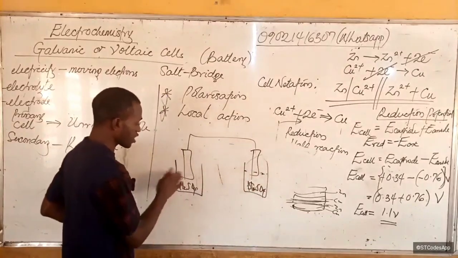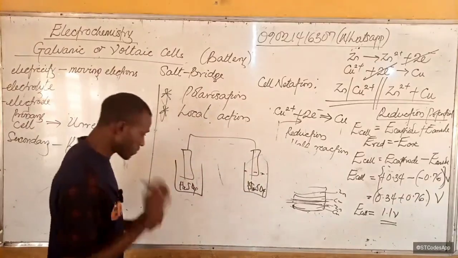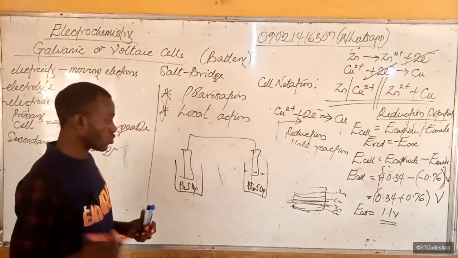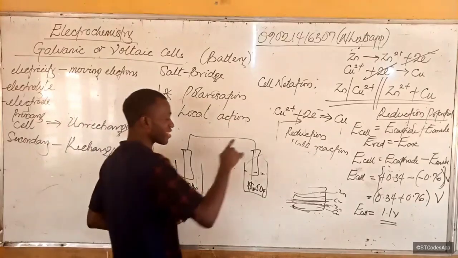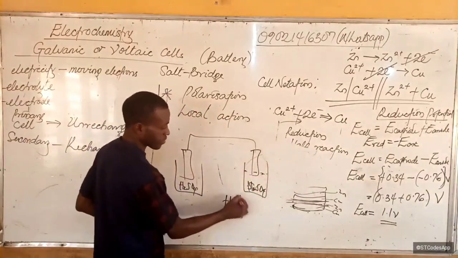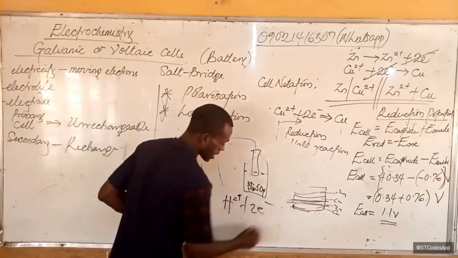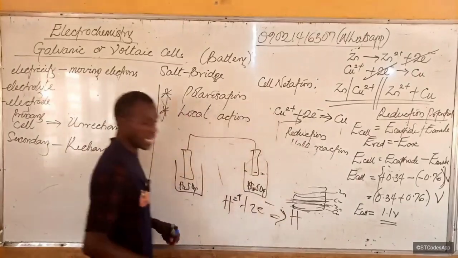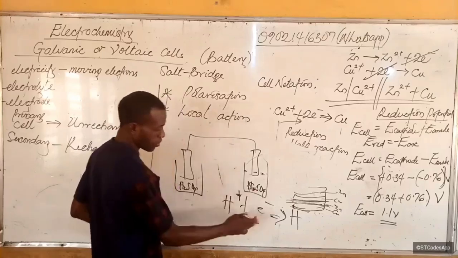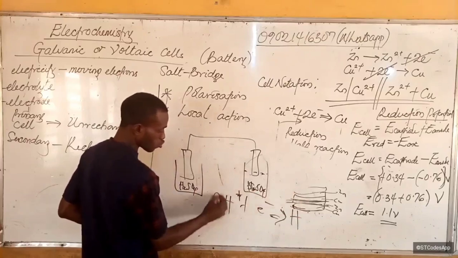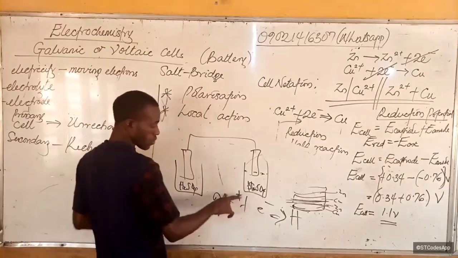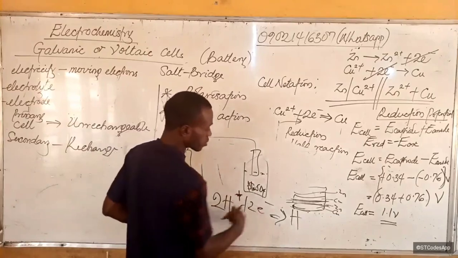Well, you know that here we have H plus and H2SO4. The same thing will happen. Zinc will begin to lose electrons into copper. But what else will happen? As electrons are being deposited here, what will be gaining electrons here is hydrogen. So hydrogen will gain electrons, and once it gains electrons, it becomes what? Hydrogen atom. H plus will gain one electron and become this. So two hydrogen ions will gain 2 electrons and become this.